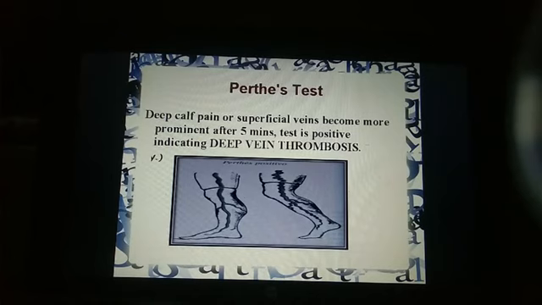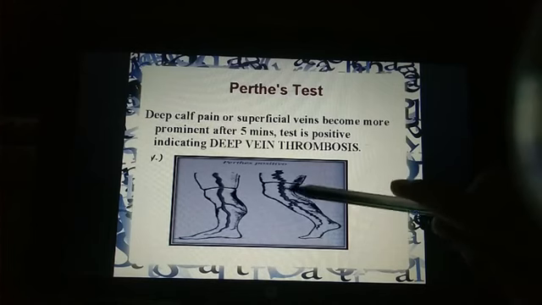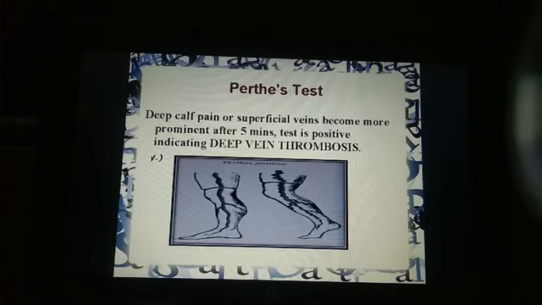Next is Perthes test. What happens? A tourniquet is tied just below the saphenofemoral junction, right? You can see in the figure where it is tied. Then the patient is asked to walk for 5 minutes. If after walking for 5 minutes the patient complains of severe pain in the calf region or the superficial veins become more prominent, you can see this. See, these superficial veins have become prominent, right? It indicates deep vein thrombosis.